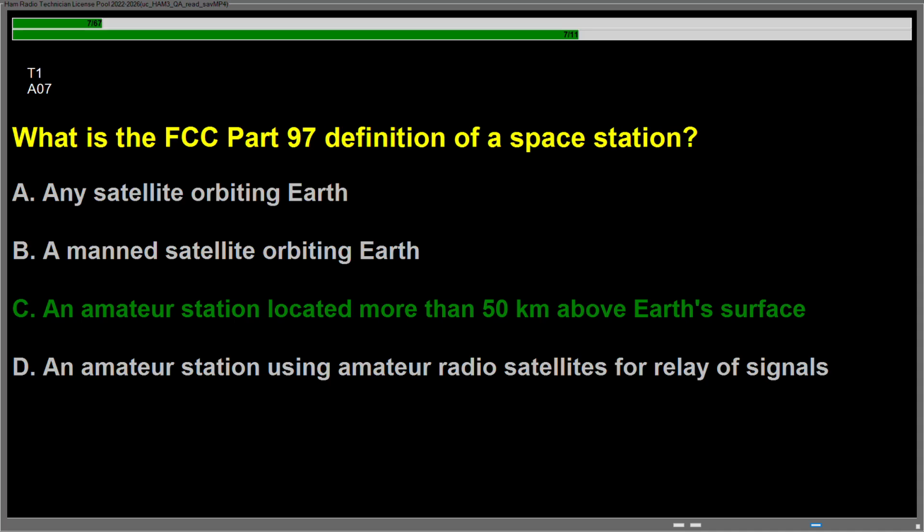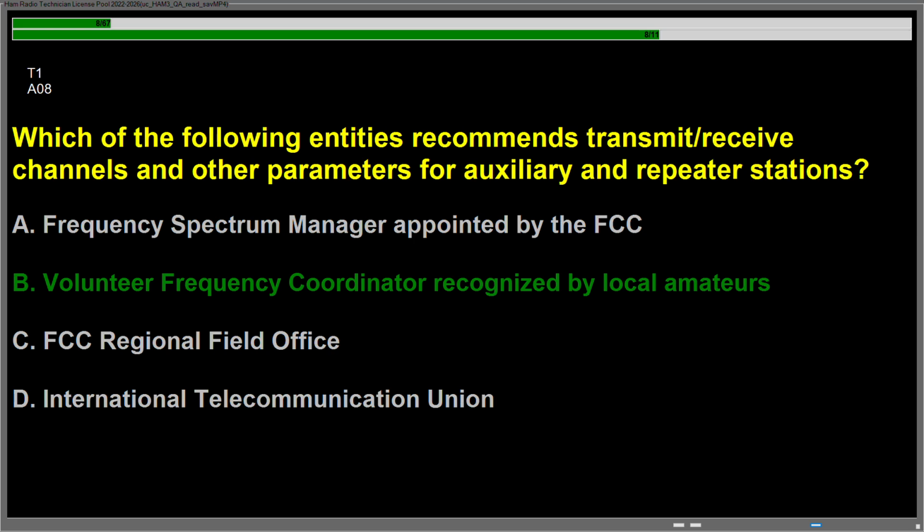Question Alpha 07, what is the FCC Part 97 definition of a space station? Answer is C. An amateur station located more than 50 kilometers above Earth's surface. Question Alpha 08, which of the following entities recommends transmit/receive channels and other parameters for auxiliary and repeater stations? Answer is B. Volunteer frequency coordinator recognized by local amateurs.